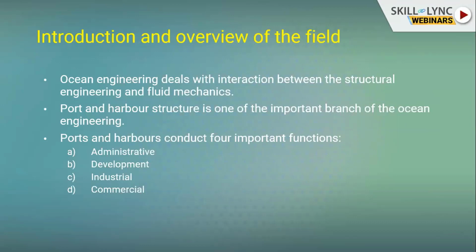Generally, port and harbor structure comes under ocean engineering. It is the most important branch of ocean engineering. What is ocean engineering? Ocean engineering mainly deals with structural engineering and fluid mechanics. Under ocean engineering, there are not only port and harbor structures, it also consists of coastal structures, offshore structural engineering, remote sensing, and ocean renewable energy. Petroleum engineering and naval architecture are also under ocean engineering, but they are separate fields.